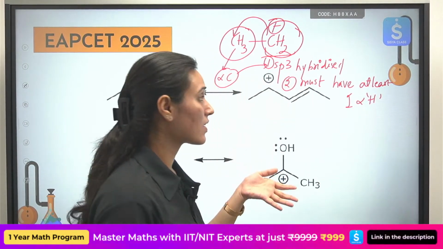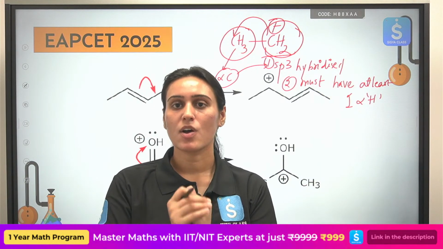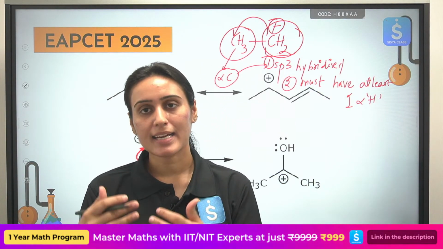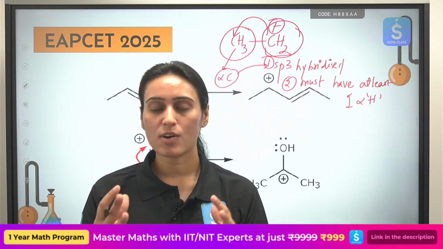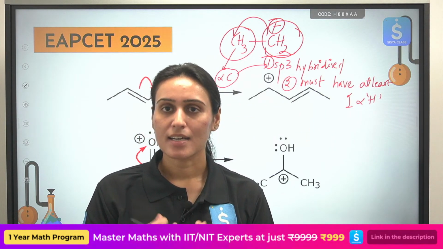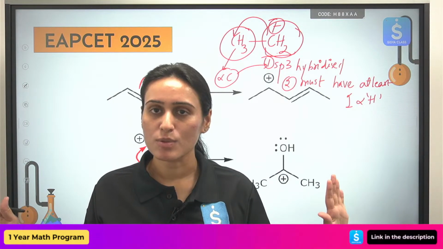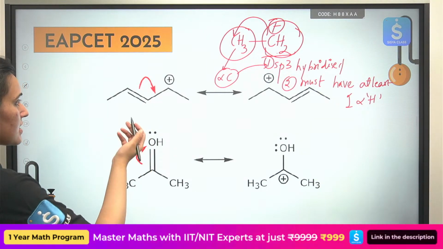If you follow these two conditions, you can decide whether hyperconjugation is possible or not in your carbocation, and you can compare the stability. Greater the number of alpha hydrogens, greater will be your hyperconjugating structures and greater will be the stability of your carbocation, and you are done. That is all you have to do. Okay. What about resonance? You have covered that already, but say that once again.